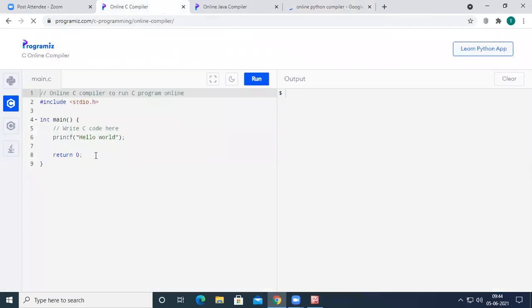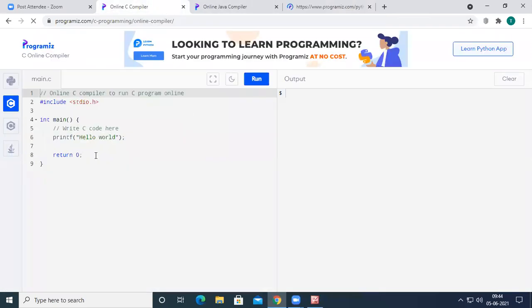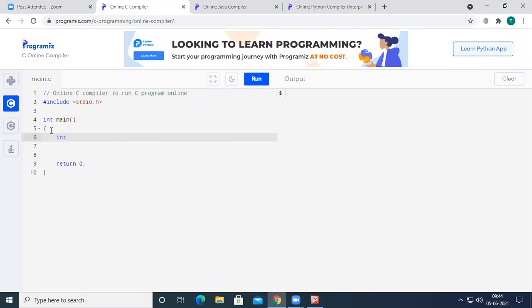See here, this is where we are very familiar, because we had already completed the C programming language in the previous semester. Inside the main method, just declare a variable, for example, int i. I want to print the numbers between 1 to 10 by using a for loop, right?